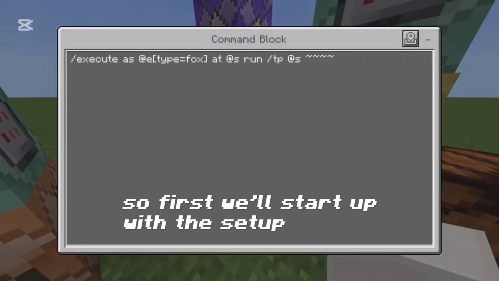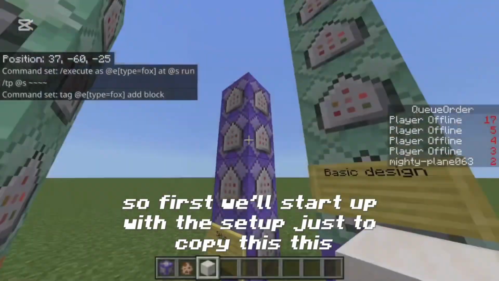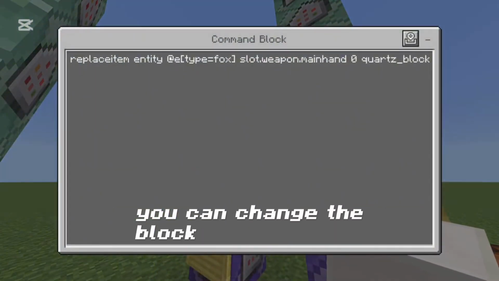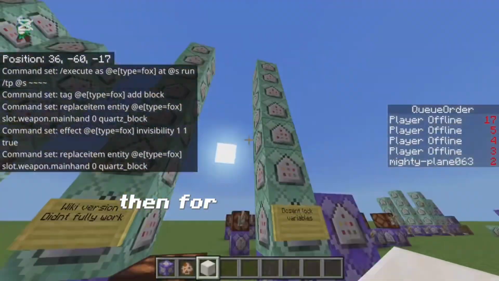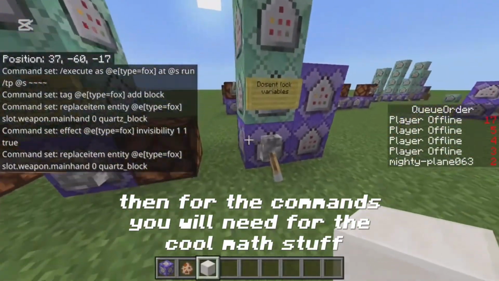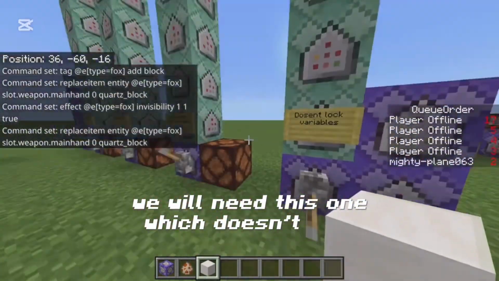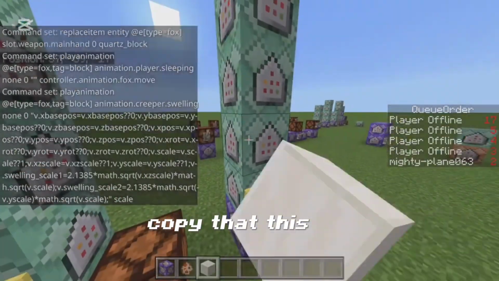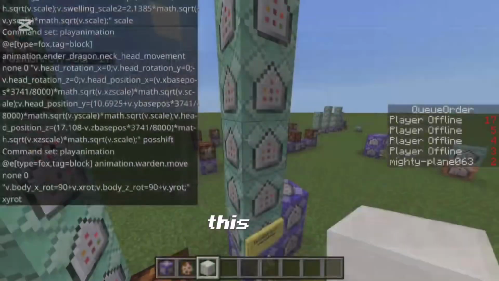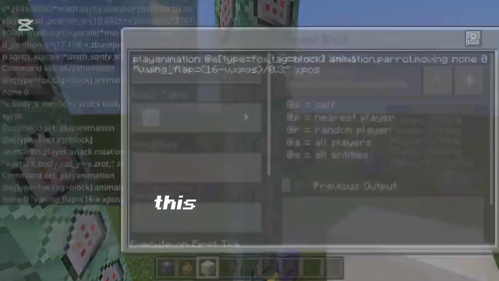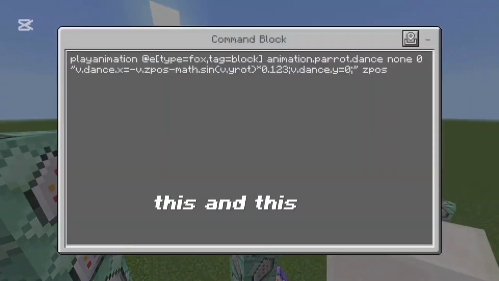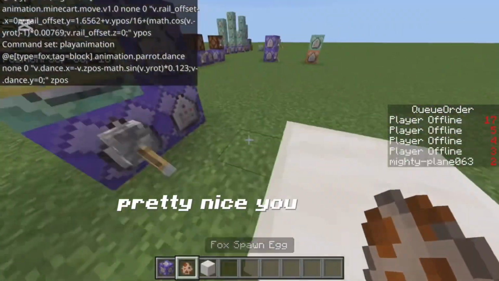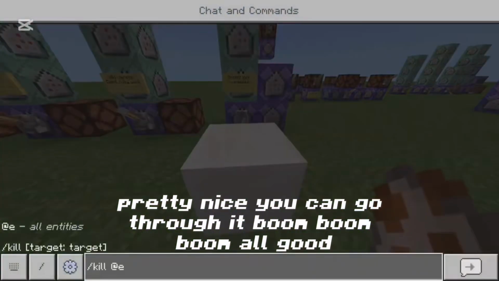So first we'll start up with the setup, just to copy this, this, and this, and in this command block you can change the block you want to use. Then for the commands you will need for the cool math stuff, we will need this one, which doesn't lock variables. So we go into this one, boom, copy that, this, this, and this. And basically when you've done all that, you should get something looking like this. Pretty nice. You can go through it, boom, boom, boom, all good.